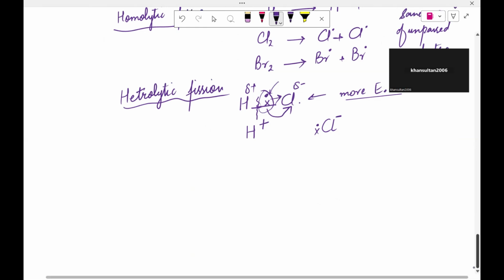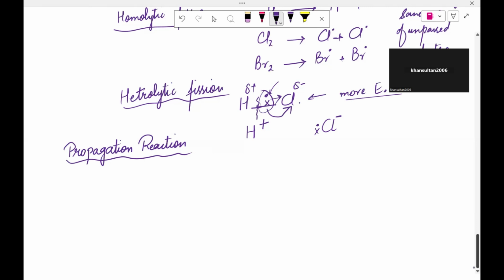The first part that we have done is the initiation reaction. Now let's move further towards the propagation reaction. First of all, the most important thing that you must know in the propagation reaction is this formula.